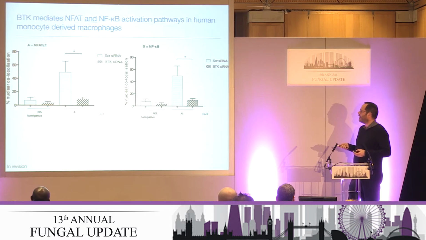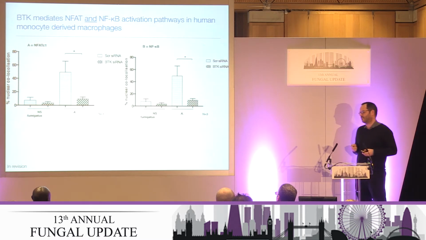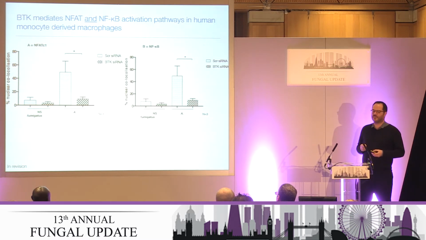And in addition, we followed this up with siRNA to show that this was an on-target effect, because ibrutinib has activity against a range of other TEC kinases and also SERT kinases. So it's known to be quite a dirty BTK inhibitor.